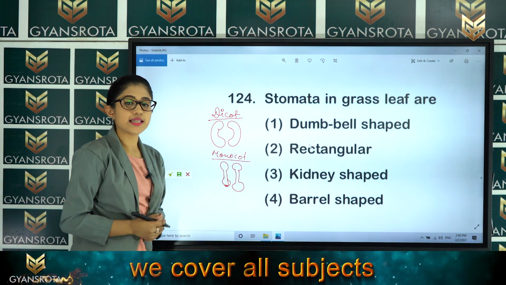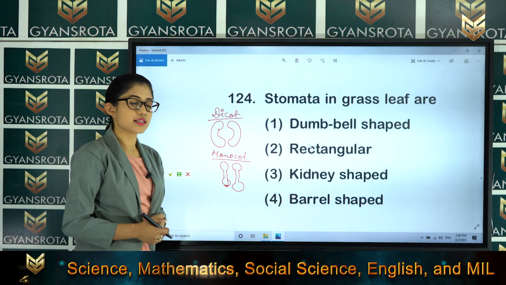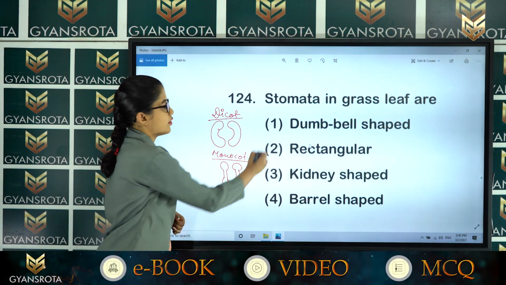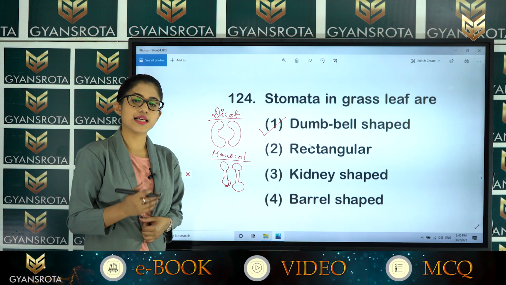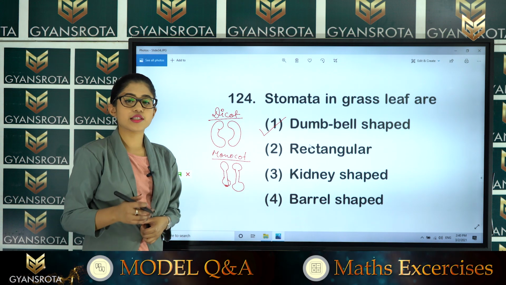So, stomata in grass leaf, and grass leaf, you know, is a monocotyledonous plant. So, which among them will be the right answer for this question? That will be option number 1, the dumbbell shaped guard cells. Okay. Now, let us see the next question.